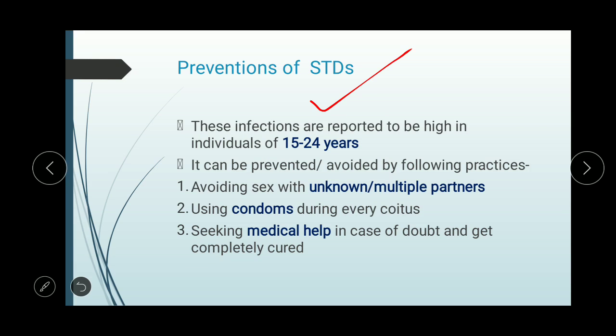Now, prevention of STD. How can you prevent STD? These infections are reported to be high in the 15 to 24 years age group, mainly between adolescence and the youth period. Most of the students belong to this age group, and it can be prevented and avoided by the following practices. That is, avoiding sex with unknown and multiple partners. Sex must be avoided with unknown and multiple partners. Then, use of condoms during every coitus, so this must be followed.